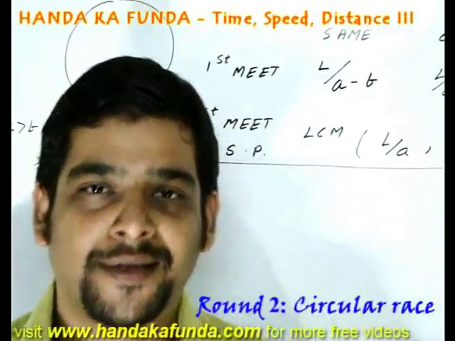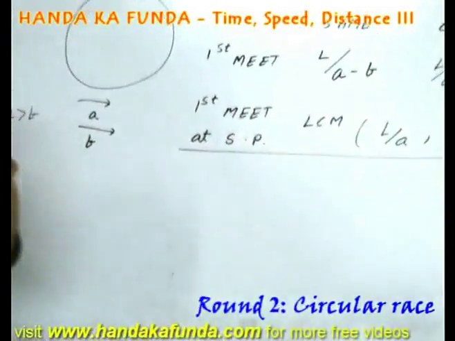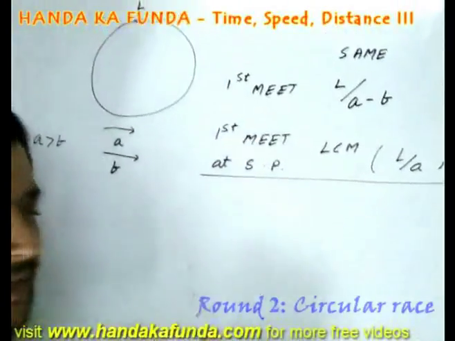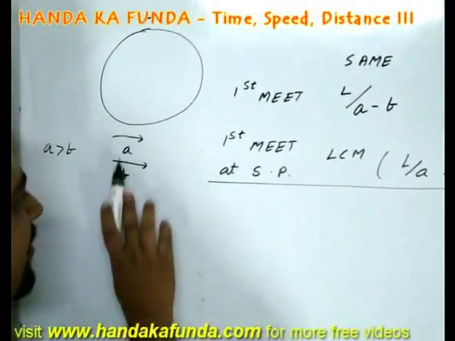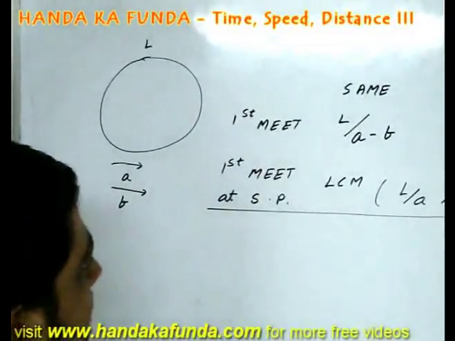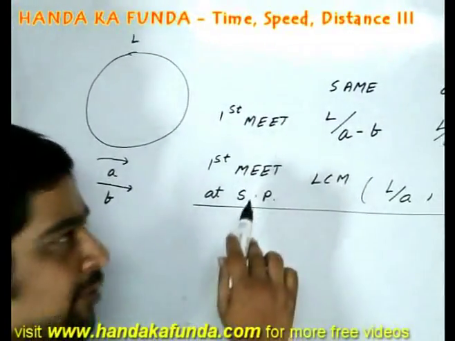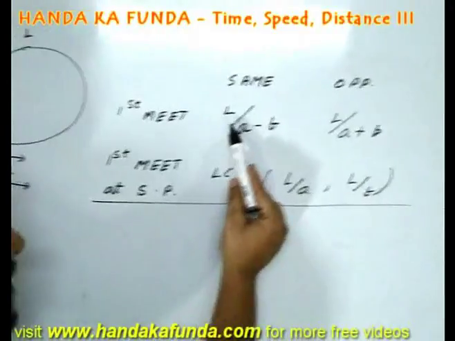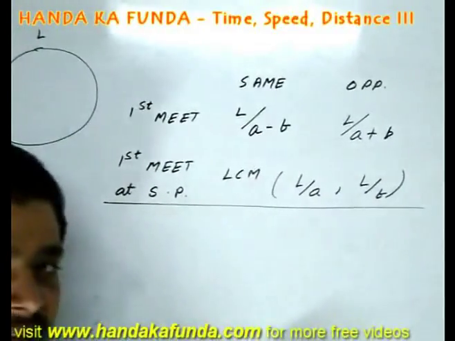Let us look at the circular race. Say a race is of lap length L, and the speeds that two people are running at are A and B, where A is greater than B. Then what will be the first time when A and B are going to meet? They will meet after a time of L by A minus B.